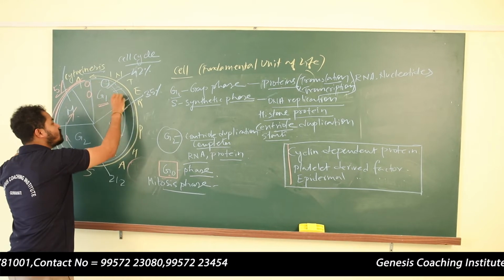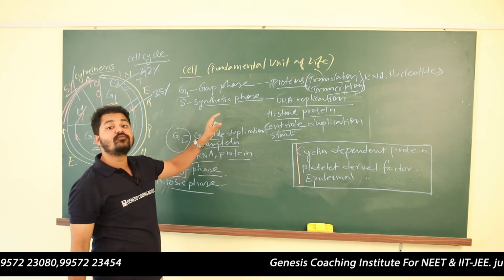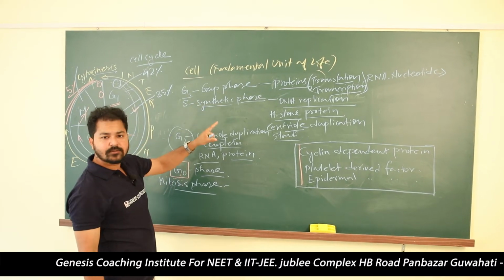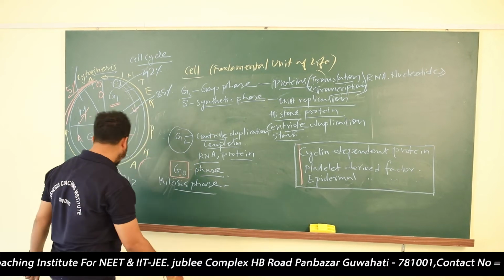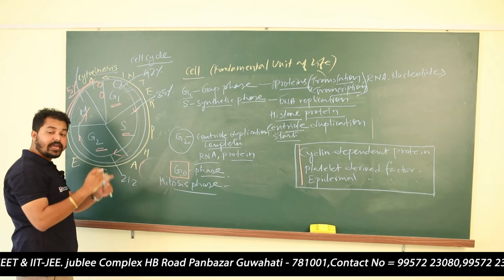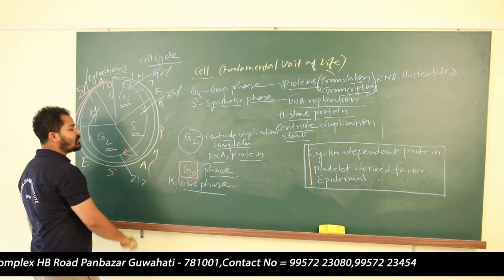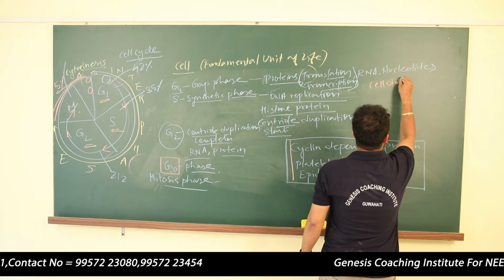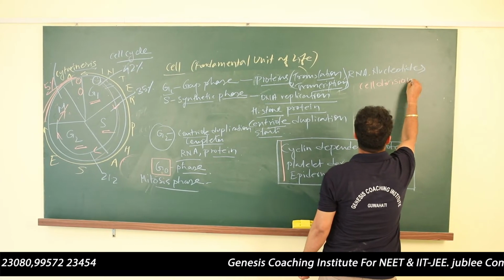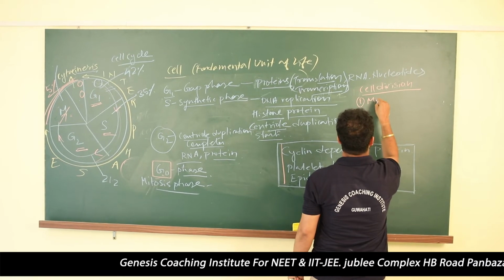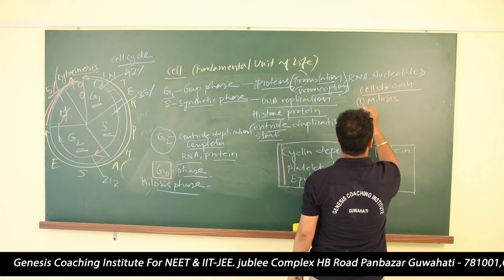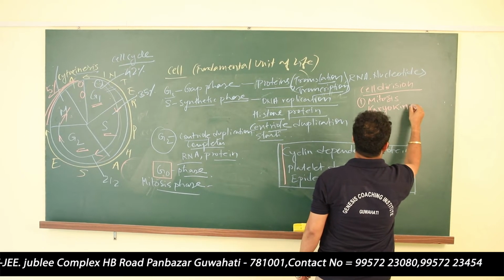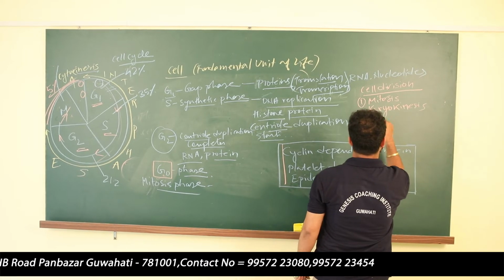Next is the M phase. After preparation of all the raw materials that are needed for cell division, all these things are produced. Now the cell division should take place. Now they will enter the M phase. Now the actual cell division takes place. You see, in M phase what happens? During cell division, one stage is known as the mitosis phase. In mitosis phase, it is just karyokinesis. Another one is the cytokinesis.